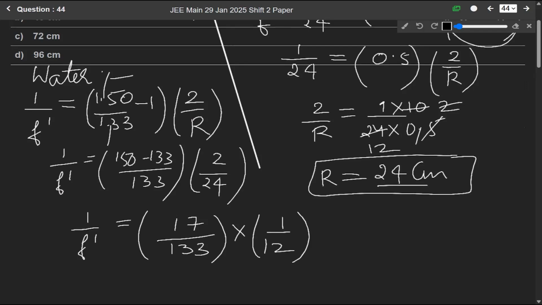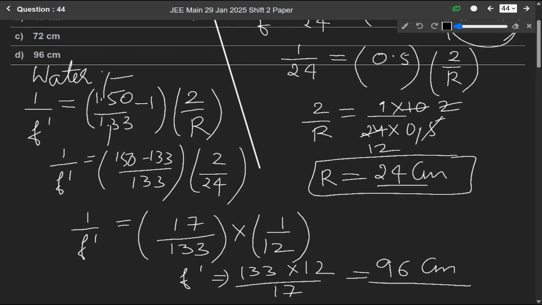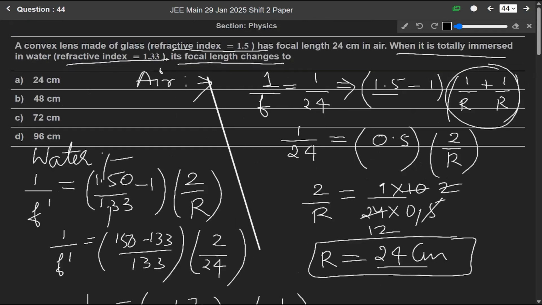So when we solve it, we get f dash is equals to 133 into 12 over 17. So it will be equals to 96 centimeter. Okay. So f dash here is 96 centimeter, means the focal length changes to 96 centimeter, means option D is the correct answer.